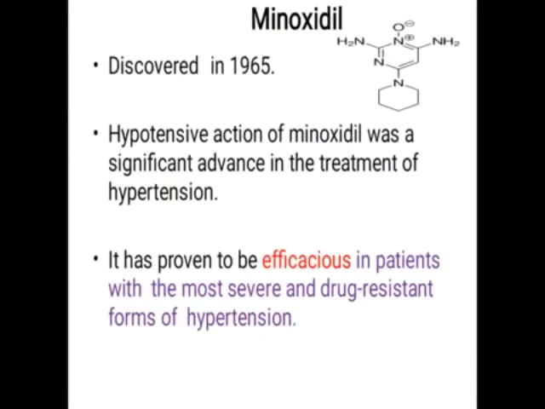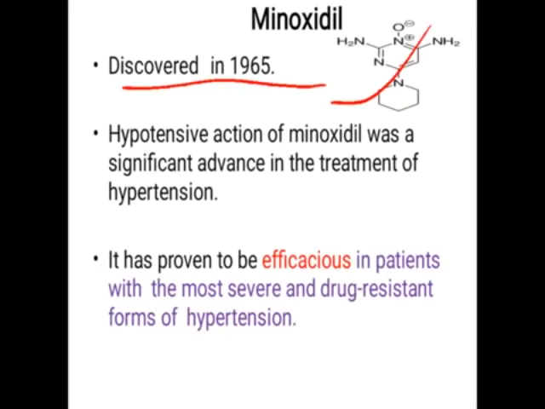Now the second drug, that is minoxidil, the potassium channel agonist. Minoxidil was discovered in 1965. This is the structure of minoxidil. Actually, minoxidil is useful in the treatment of hair loss.